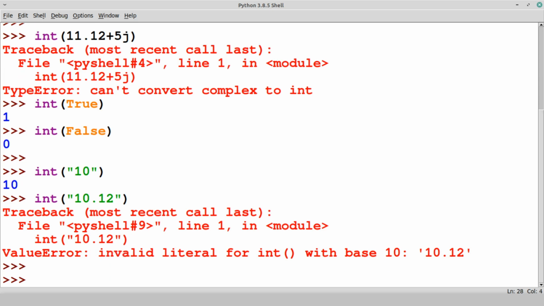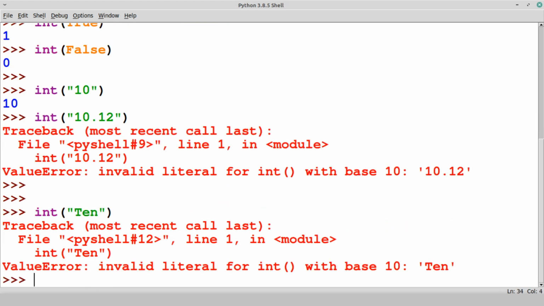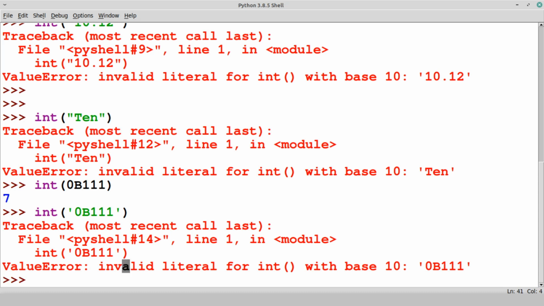Again, one more interesting fact: this one is also not having a value of base 10. This time let's convert the binary value, 0b111. But check carefully how this should be entered. If we enter this as a string, then a value error will be there. So binary can also be converted into an integer.